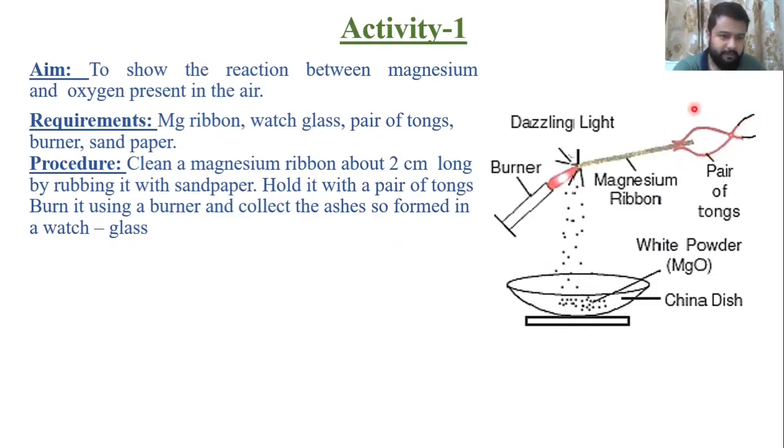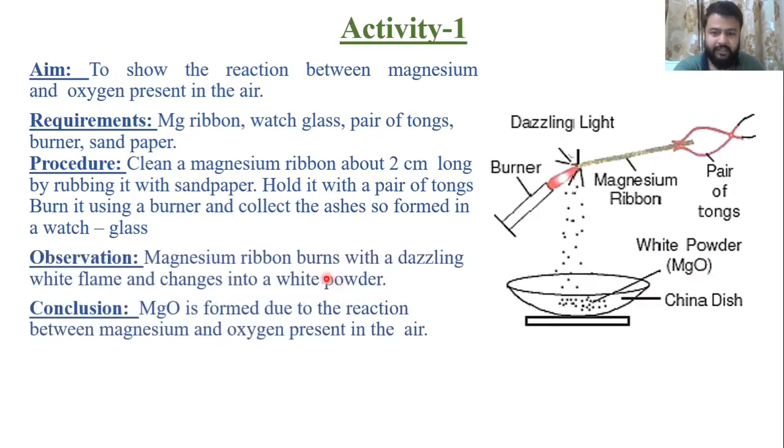This is a pair of tongs which we are using to hold this magnesium ribbon, and this is our burner. Now, when we burn this magnesium ribbon with the help of the burner, a dazzling flame is produced, and the whole magnesium ribbon is converted into a white powder of magnesium oxide.